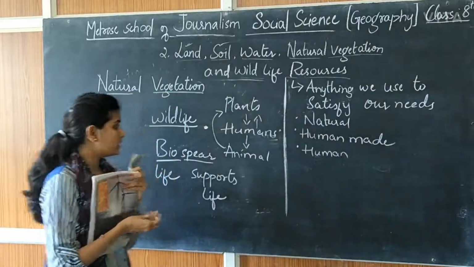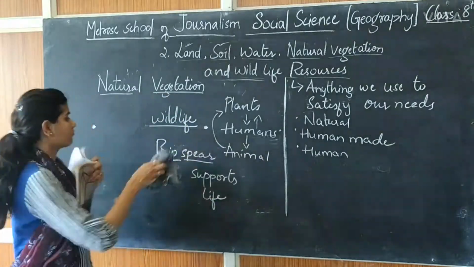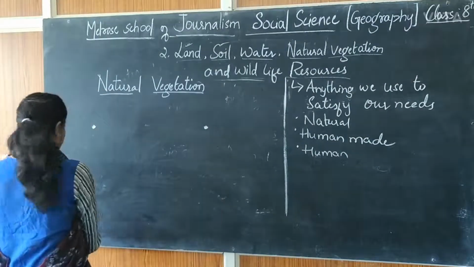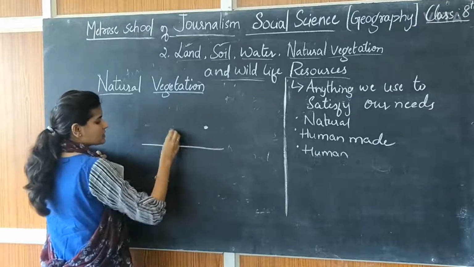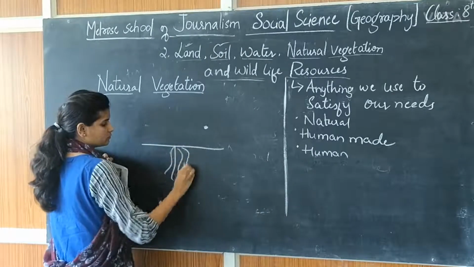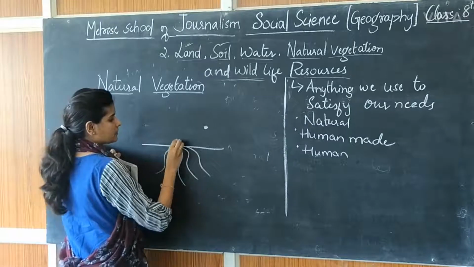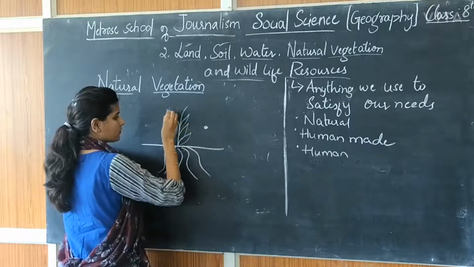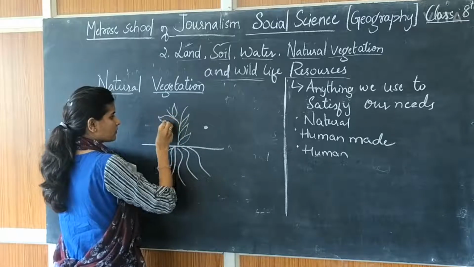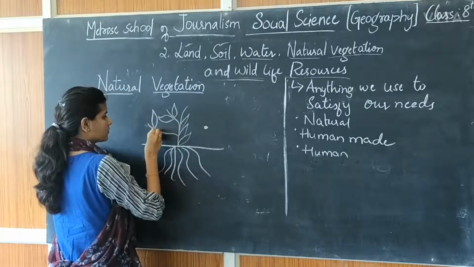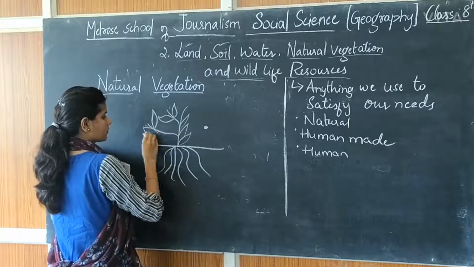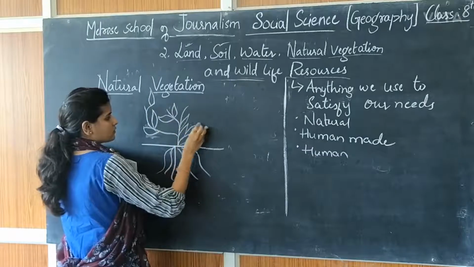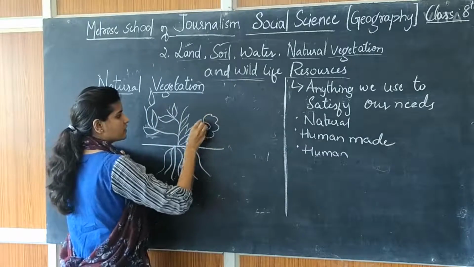Now for example, transpiration means, now this is the root of a plant. These are some flowers on the plant.